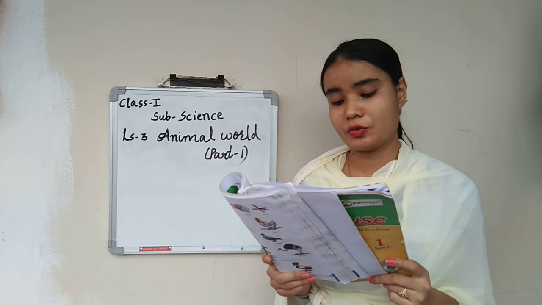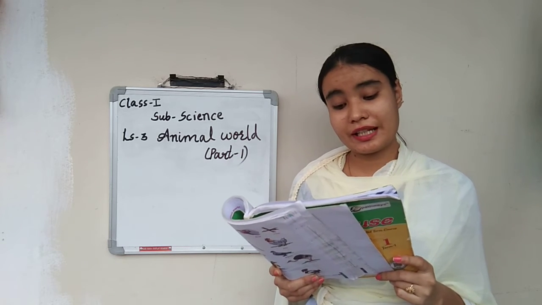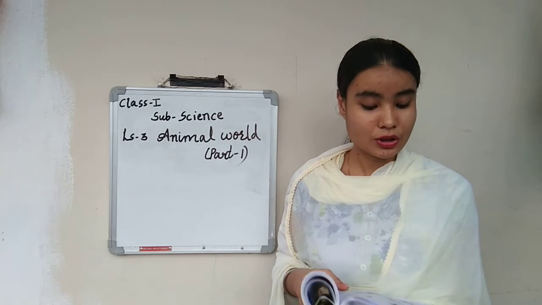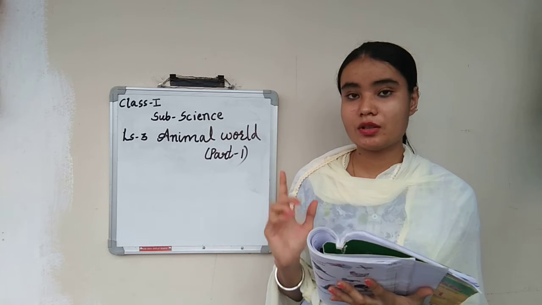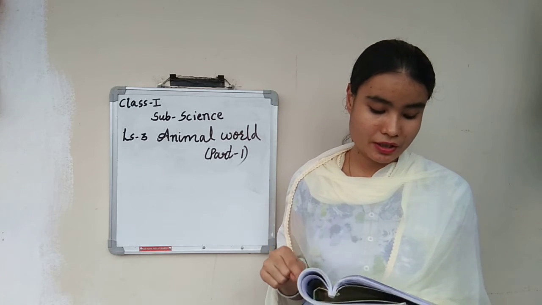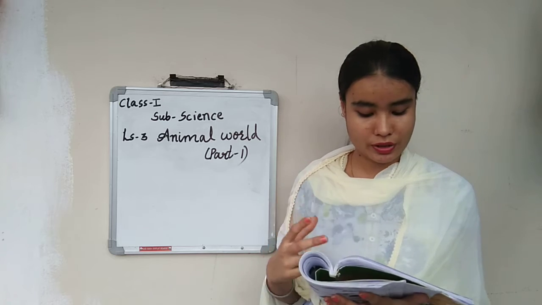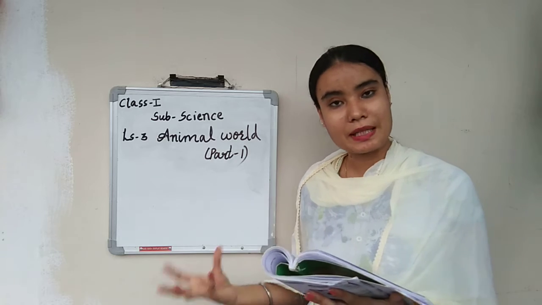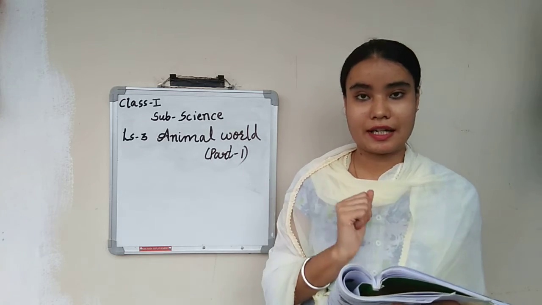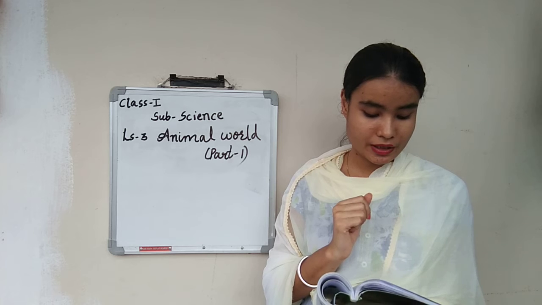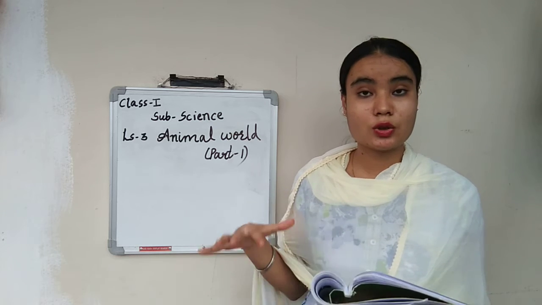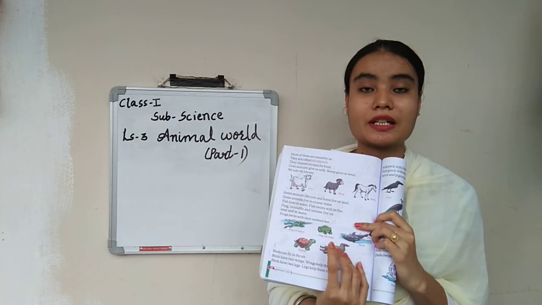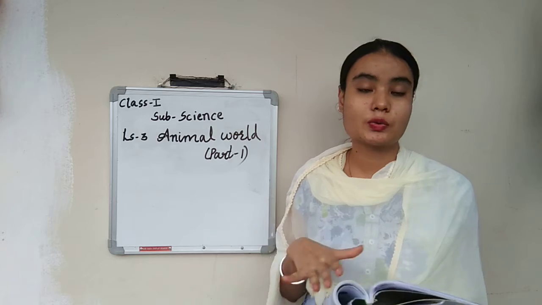Fish lives in water. Fish swims with its fins. Frog, crocodile and tortoise live on land and in water. Frogs swim with their webbed feet. As I said, fish is the animal which lives in water. Apart from fish, frog, crocodile and tortoise live on land as well as in water. Frog swims with the help of webbed feet. So how do frogs swim? Frogs have webbed feet, and with the help of them, the frog swims.